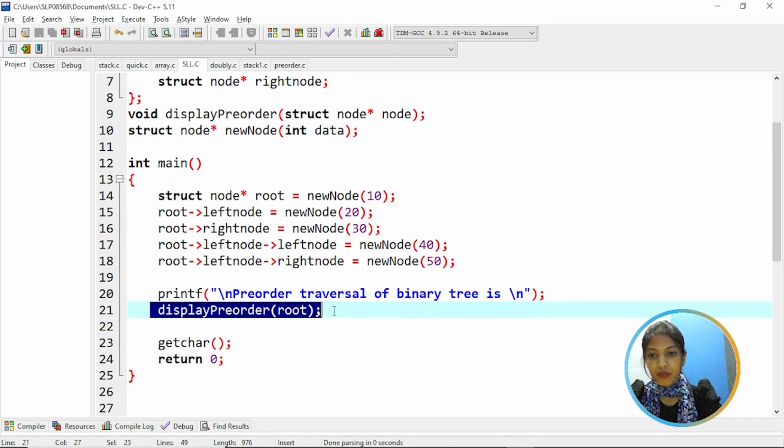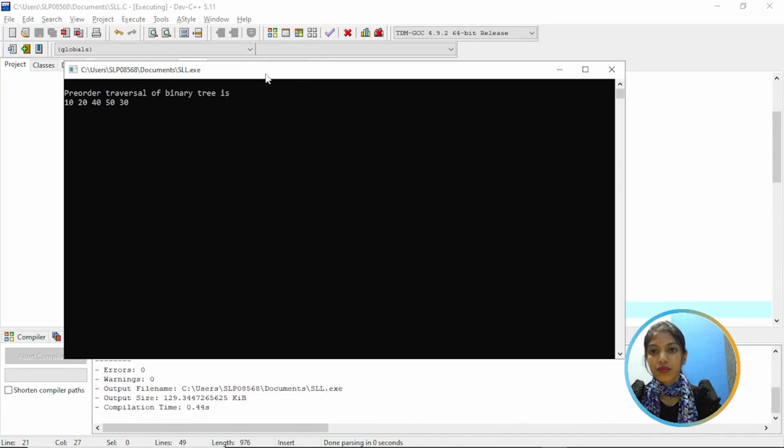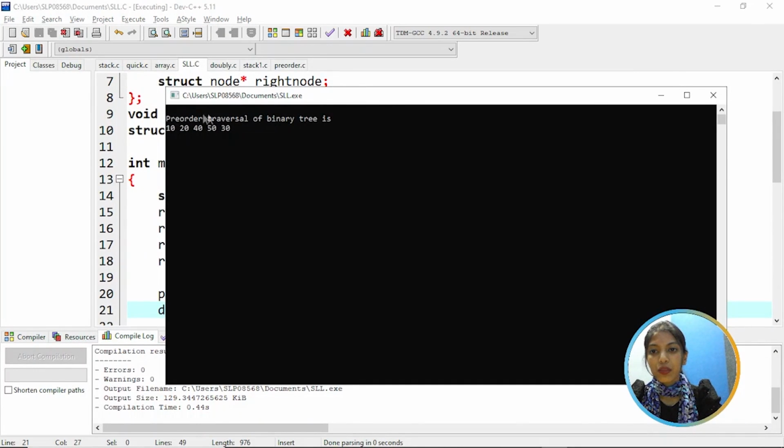So calling the display pre-order function to display all the nodes. So let's execute it. So as you can see, the pre-order traversal of a binary tree is 10, 20, 40, 50 and then 30. Because 30 is the right child and 10 is the root, whereas these are the left children.